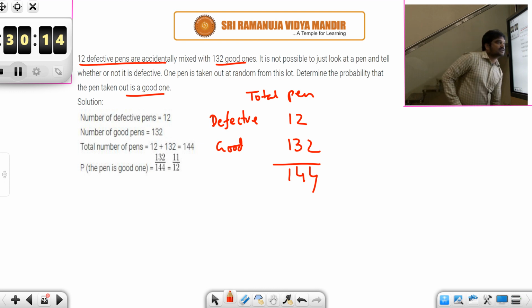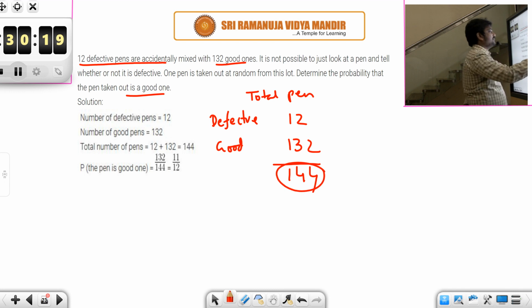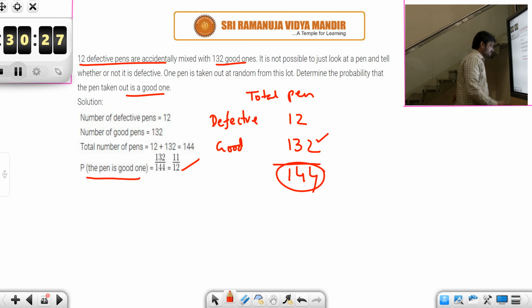See, good ones. How many good ones are there? So total pens are 144. Out of these, the number of good pens are 132. So the probability that the pen is a good one is 132 by 144. Or if you simplify, you will get 11 by 12.